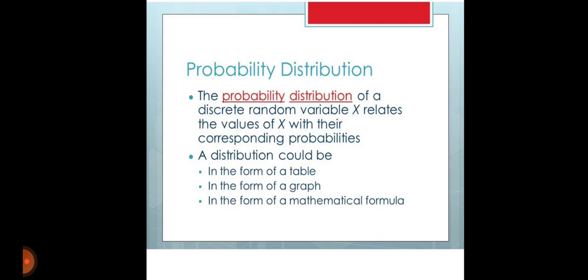Next, probability distribution. The probability distribution of a discrete random variable X relates the values of X with their corresponding probabilities. A distribution could be in the form of a table, a graph, or a mathematical formula.